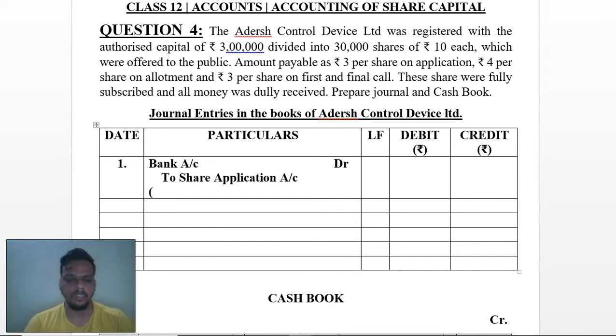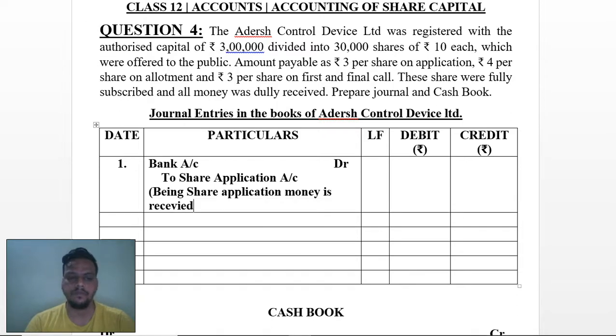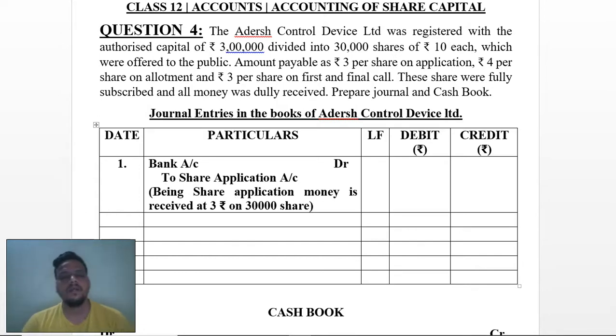Here we are going with the being share application money is received at 3 rupees on 30,000 shares. This much can be written in the bin. What about amount? 3 3s are 9, means 90,000 rupees you are receiving on share application.